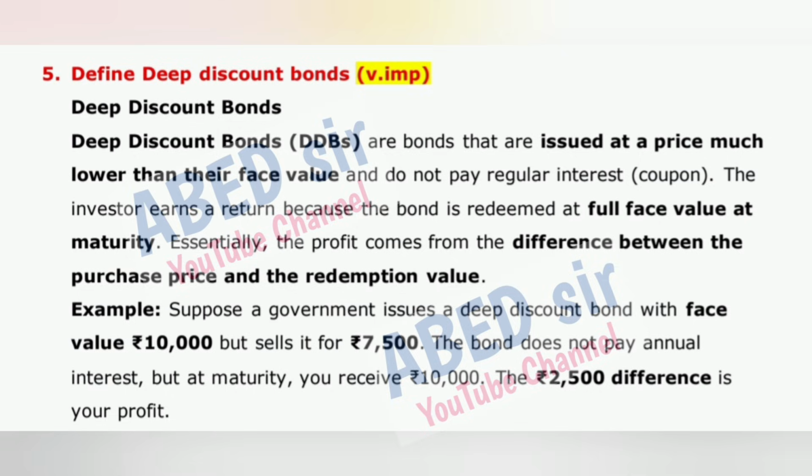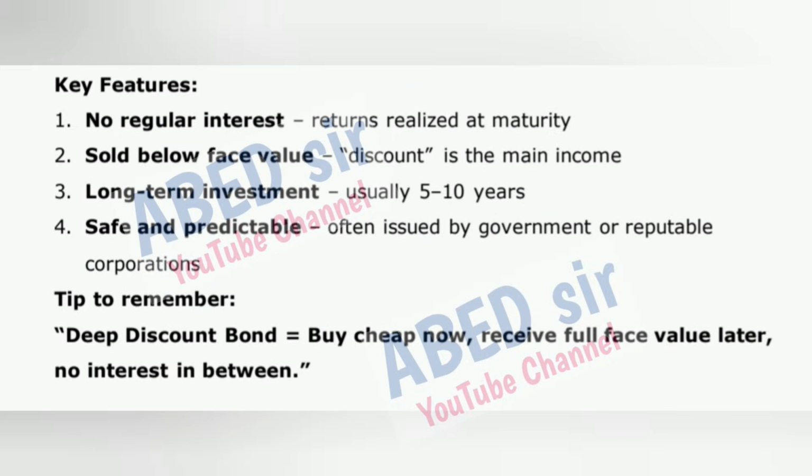Example: suppose a government issues a deep discount bond with face value 10,000 rupees but sells it for 7,500 rupees. The bond does not pay annual interest, but at maturity, you receive 10,000 rupees. The 2,500 rupee difference is your profit. Key features: 1. No regular interest, returns realized at maturity. 2.